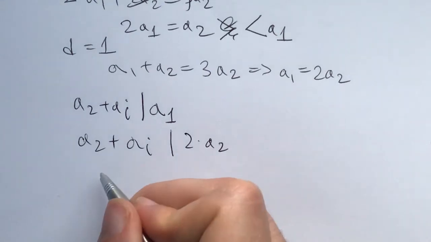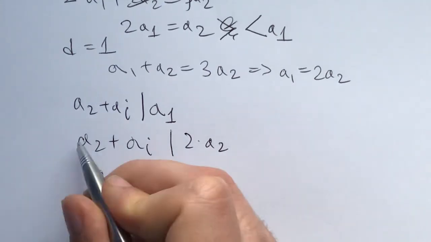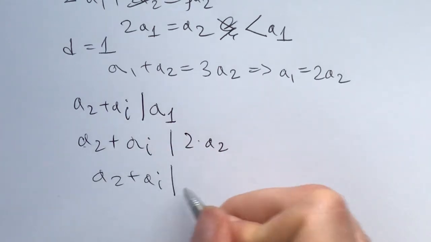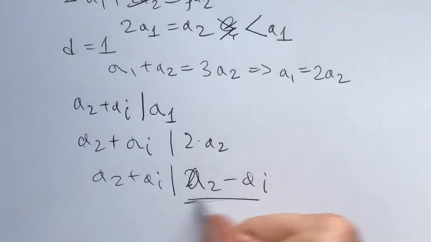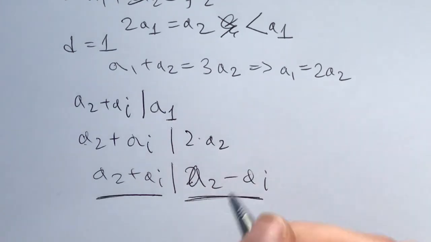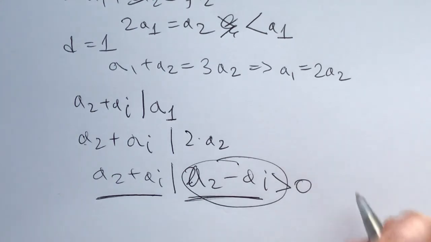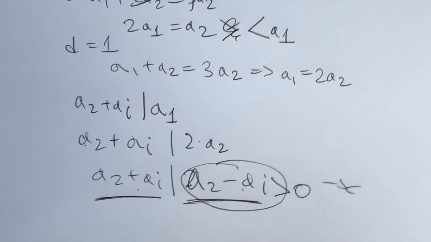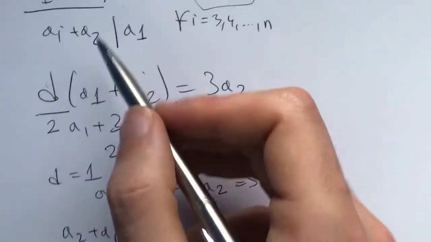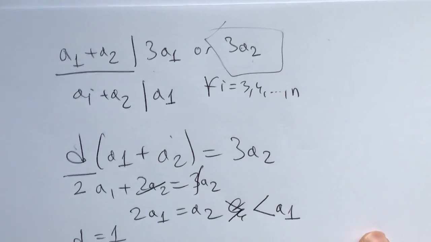And now from here, when we subtract this once, a2 plus ai divides a2 minus ai. And because this right here is less than this, and it's not 0, in fact, it's greater than 0, this provides a contradiction, because this number cannot divide this number. So in the case that this divides 3 times a2, we are done.